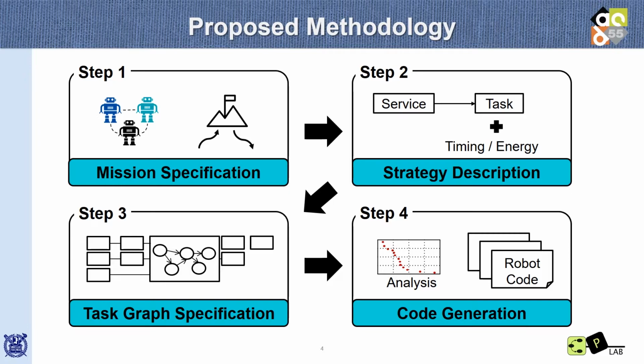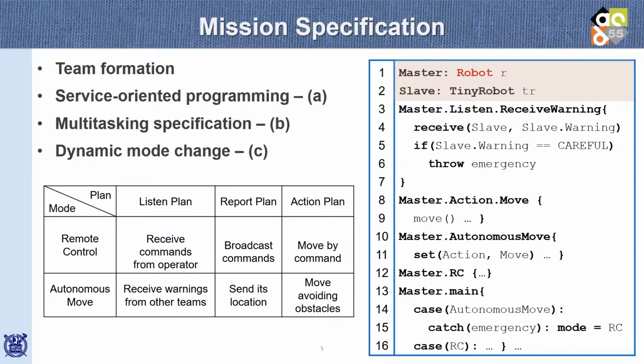For mission specification, a new scripting language is devised to make it easy for casual users to learn and use. The scripting language can express team configuration, service-oriented programming, multitasking, and dynamic mode change of operation. To the best of our knowledge, no existing script language has such expression capability. After specifying team formation, we can express their behavior like this table.